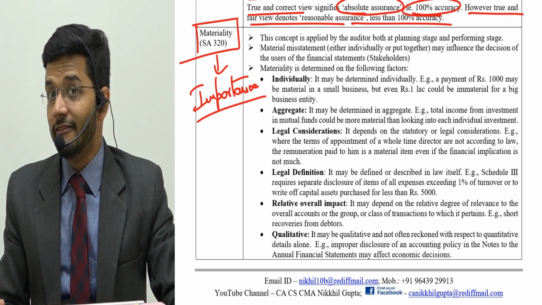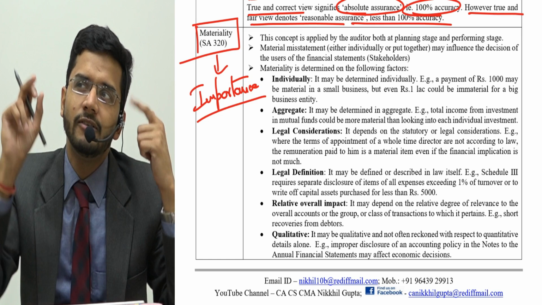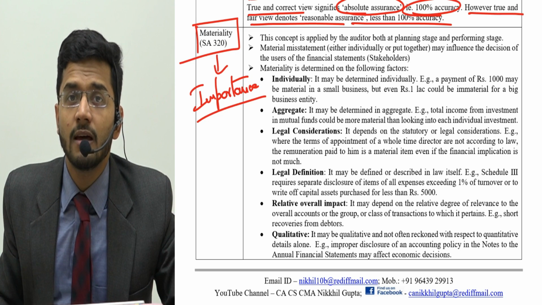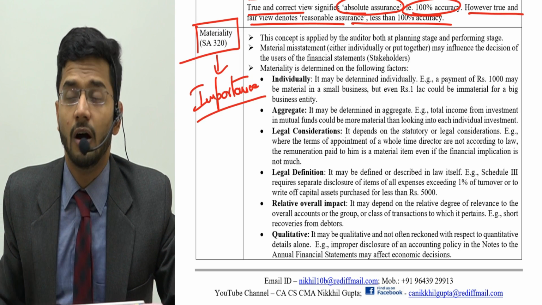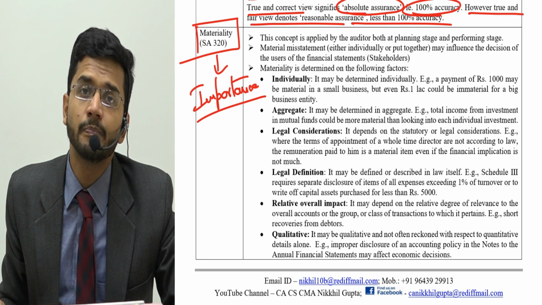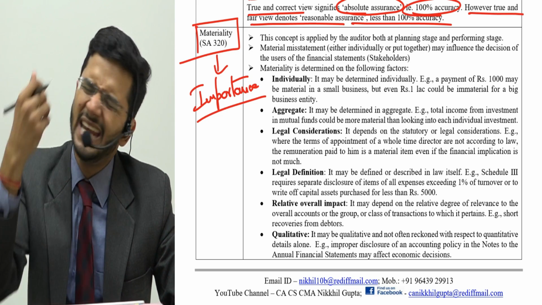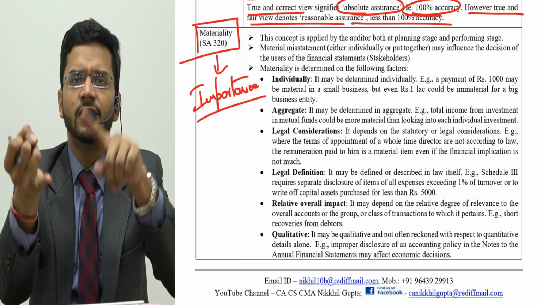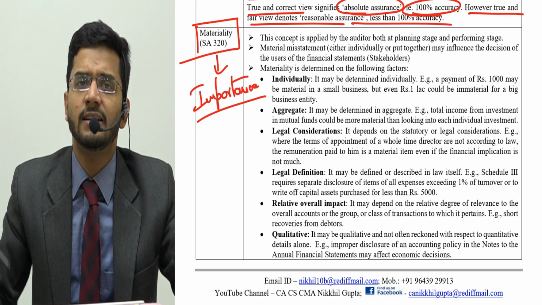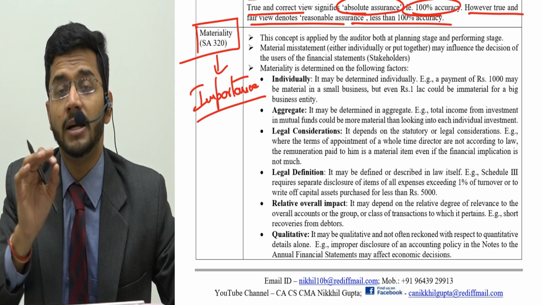So for example, if revenue of 1 crore rupees has been omitted from the financial statement, then the auditor should think whether the revenue authorities would compute a tax in a different manner if 1 crore revenue is there. The answer is a big yes. Revenue authorities will be jittery if 1 crore revenue is missing in the financial statements. So this becomes material. So materiality means a thing which will impact the decision making of a particular stakeholder. Any stakeholder: shareholder, creditor, debtor, Government of India, GST department, indirect tax department, FEMA, RBI, any stakeholder. That is the criterion of materiality.